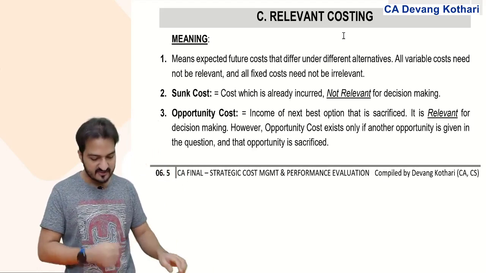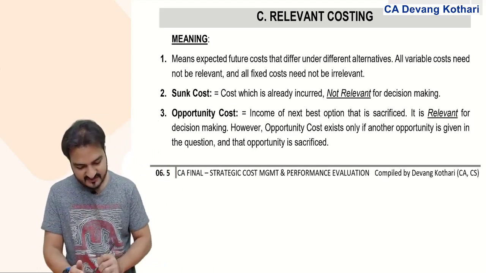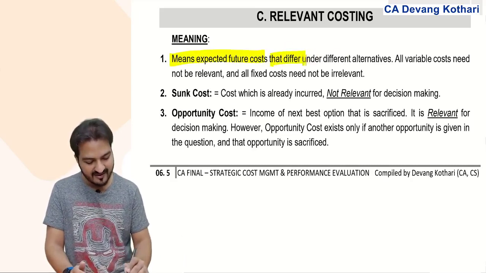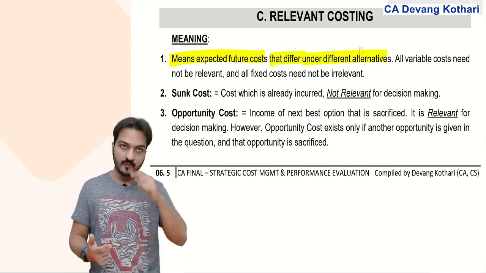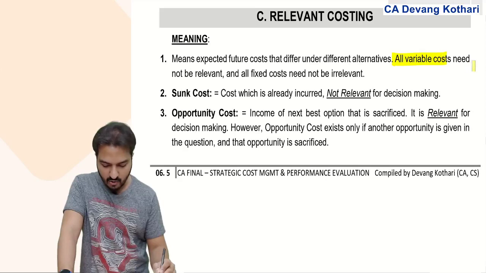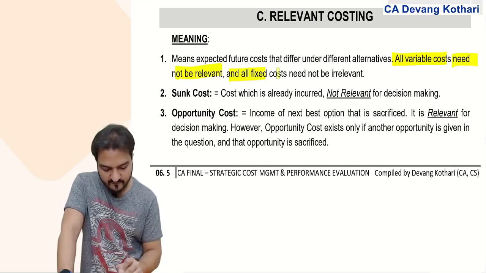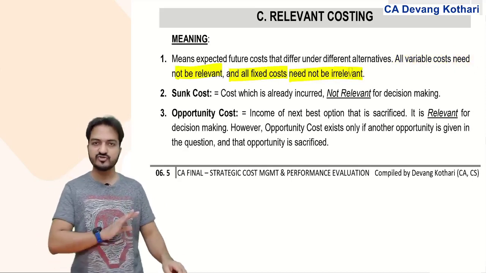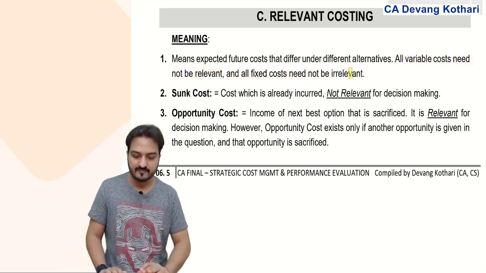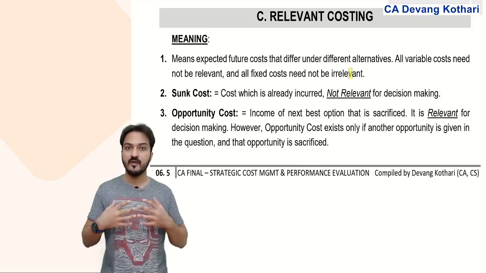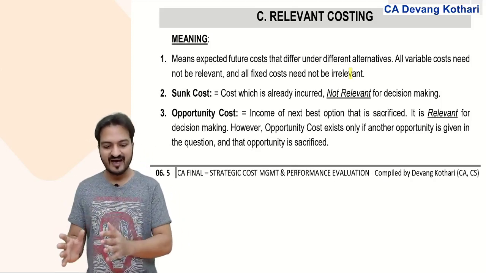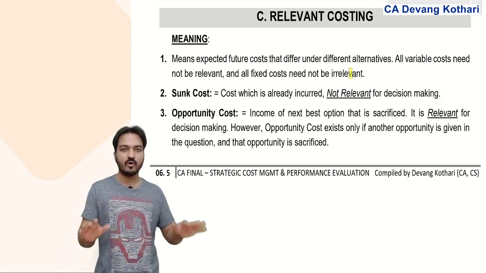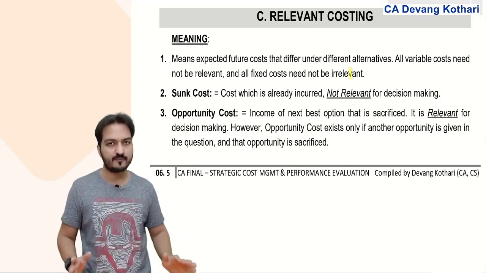What does relevant costing mean? Relevant cost means expected future cost that differs under different alternatives. All the variable cost need not be relevant, and all fixed costs need not be irrelevant. For example, for most of my discussions in relevant costing, I might have given you this example that I am doing some production, manufacturing a product. Let me call this my routine production, regular production.